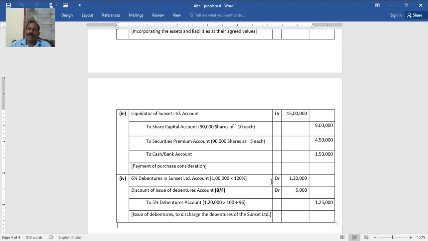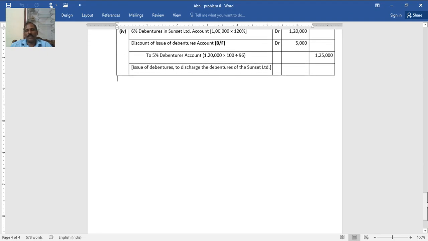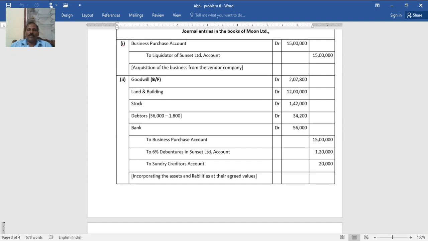Because 1,20,000 should be taken at 96, if at 96 it is 1,20,000, at 100 how much? Thereby you get 1,25,000. And the difference is a discount. Actually it is 4%. In the sense 1,25,000 into 4 by 100, you will get 5,000. That can also be taken as the difference.